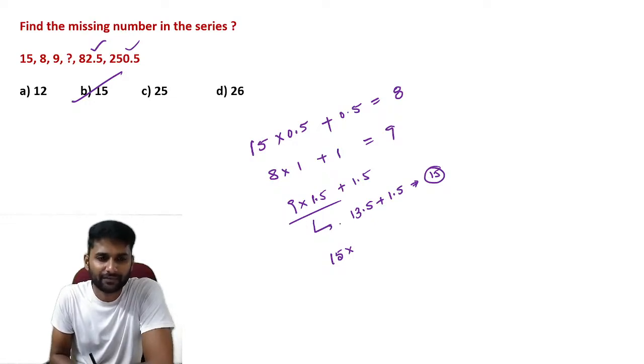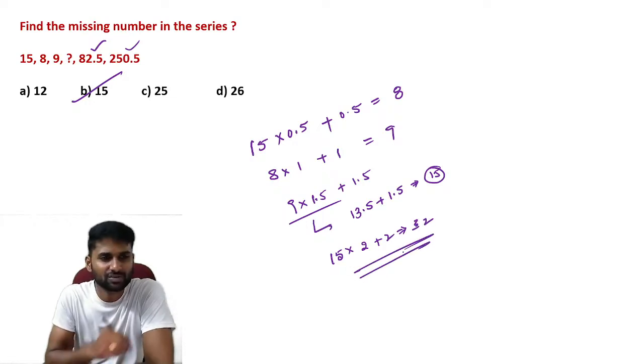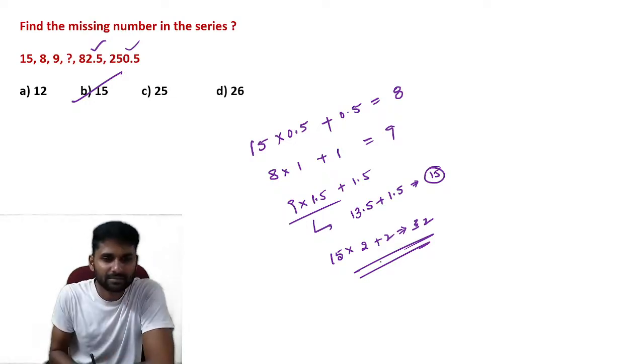If 15 becomes 2 plus 2, it becomes 32. But that is not possible. They have given 82.5. I think they missed that number.